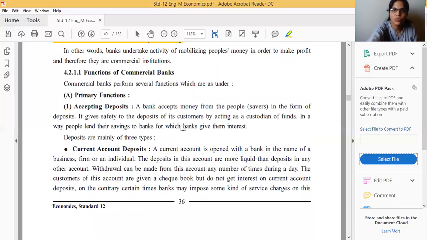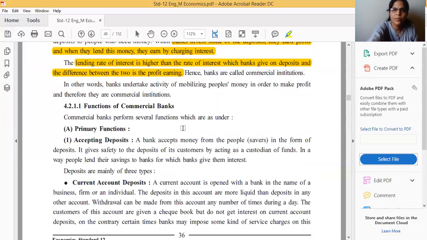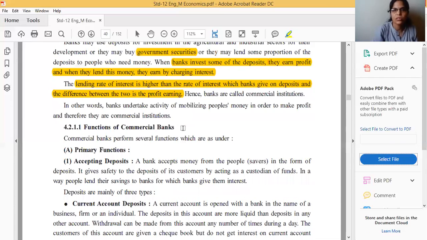We will discuss today only, just summarize. Tomorrow I will explain in detail. Functions of the commercial banks. Actually, there are main four functions of the commercial bank. Primary, two functions I can say, primary and subsidiary.